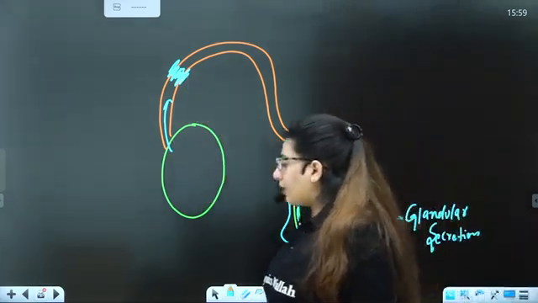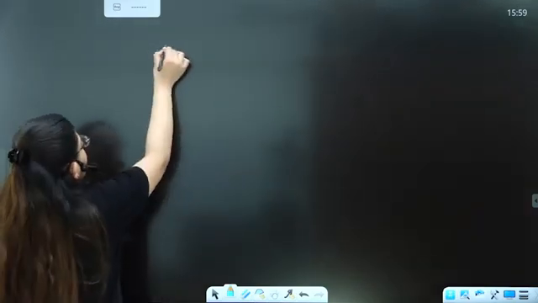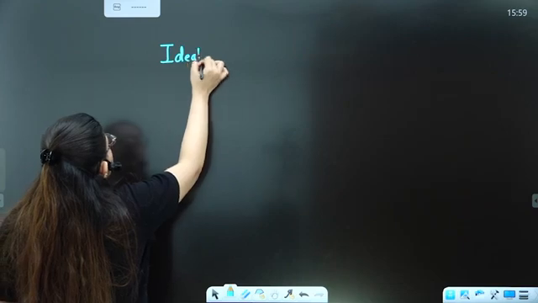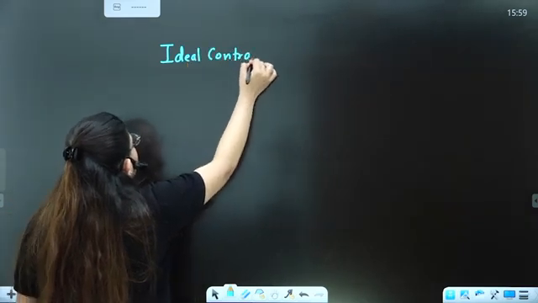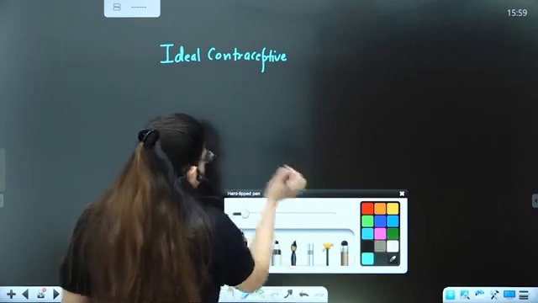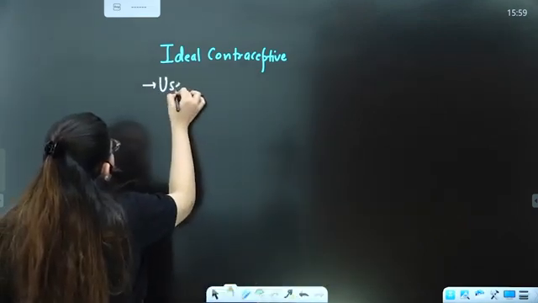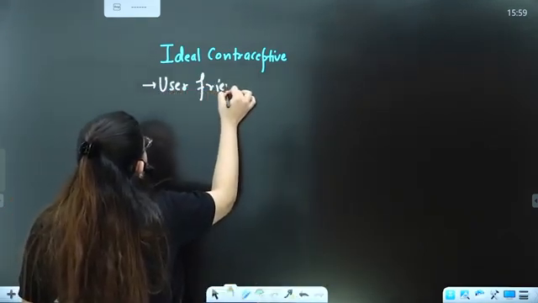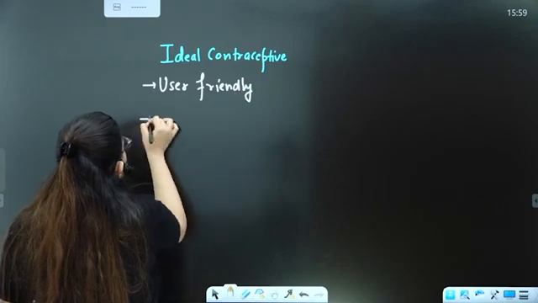Okay. All right. So we have talked about a lot of contraceptive methods. What do you think is the ideal contraceptive, or what should an ideal contraceptive have? An ideal contraceptive should be user friendly. That means we can easily use it.